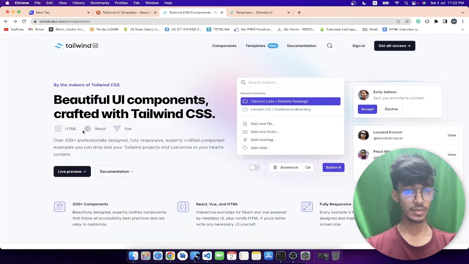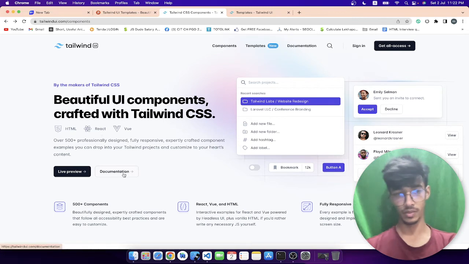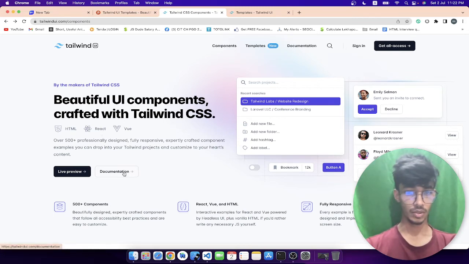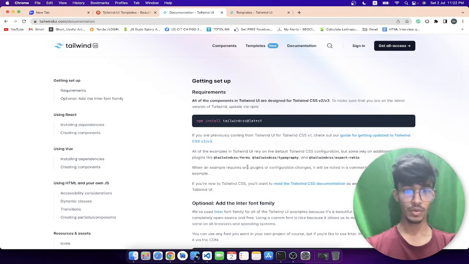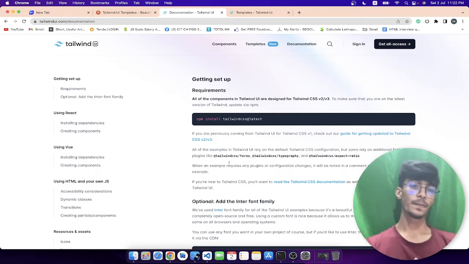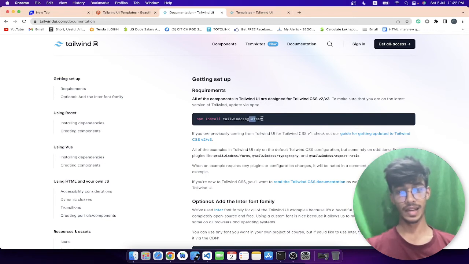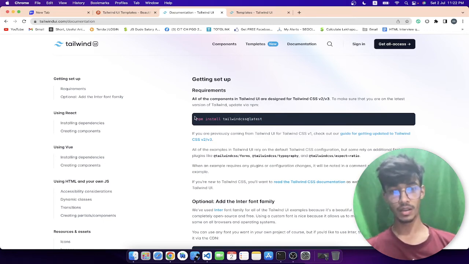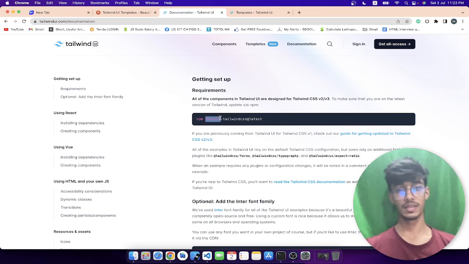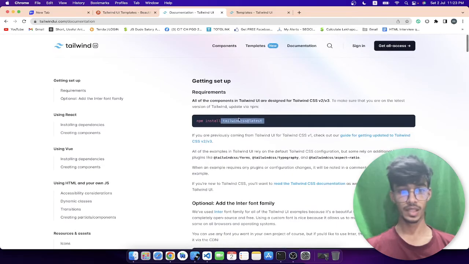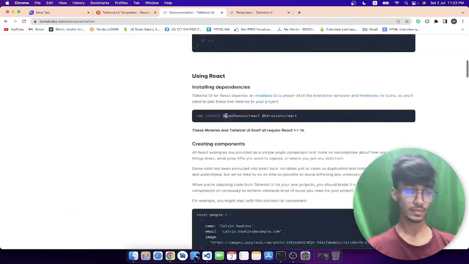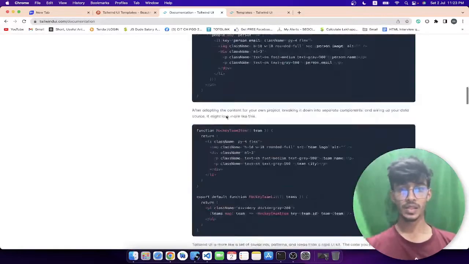Then I'm gonna click on documentation. These are supported on HTML, React, and Vue. Basically, if anything supports React, you can use it on Next.js as well. So it's up to you. Then documentation. To install this entire component library on your project, you have to use npm install tailwind css at the latest. If you're using yarn, you can use yarn add this name, and it will run. So that's it for this video.